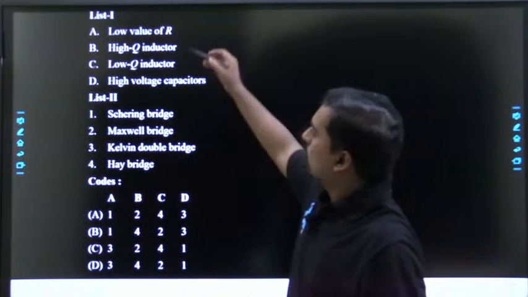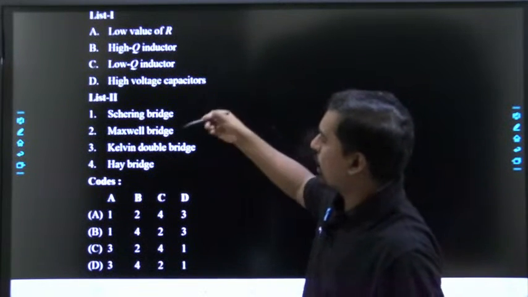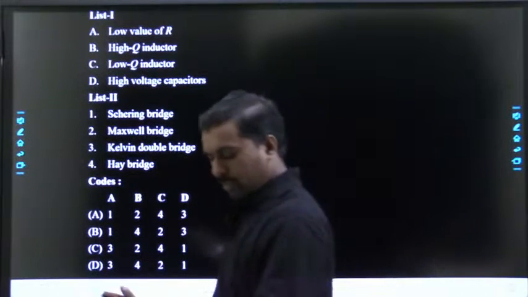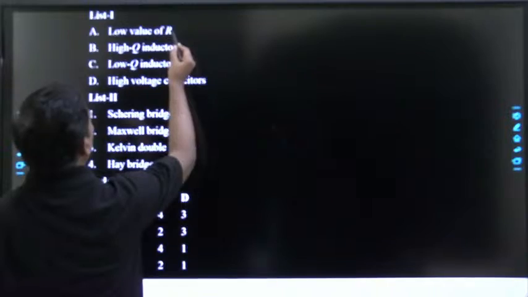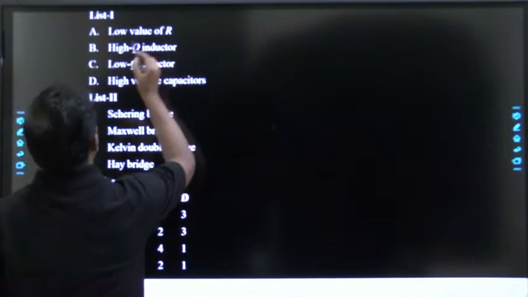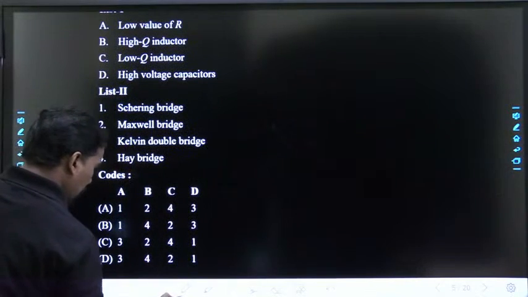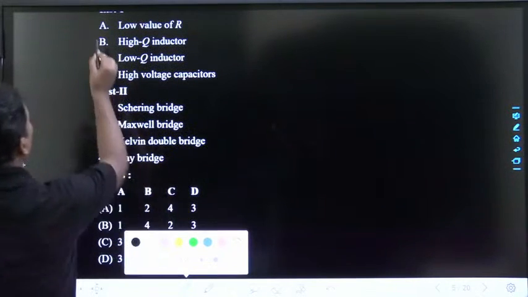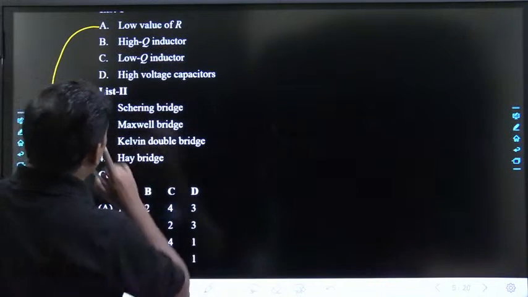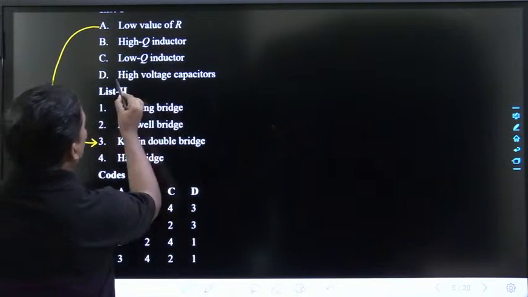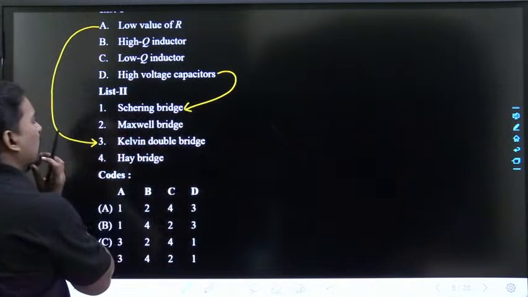Low value of R, high Q inductor, low Q inductor, high voltage capacitor, Schering, Maxwell, Kelvin. See, I told you, resistance measurement, low value of R means Kelvin double bridge, right? So A goes to 3. Capacitors means directly we can go for Schering bridge.